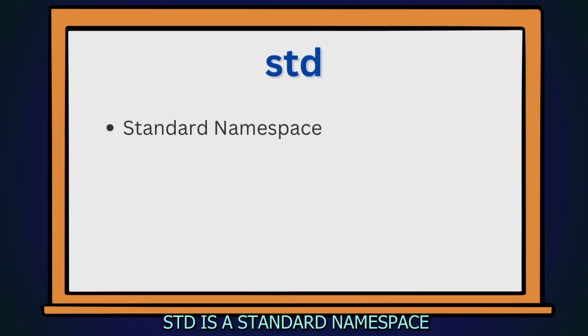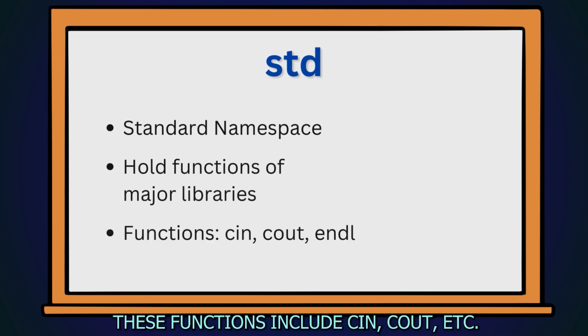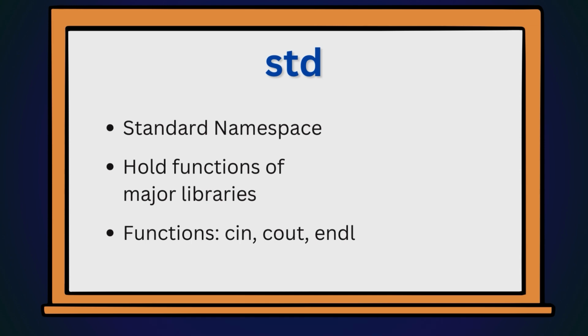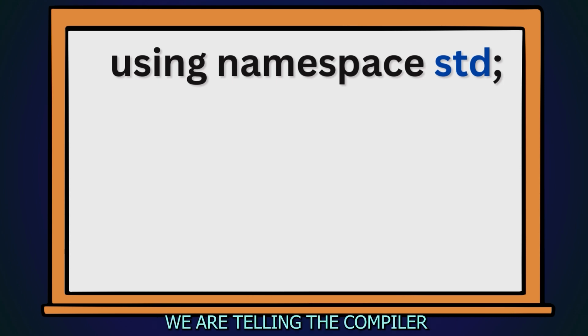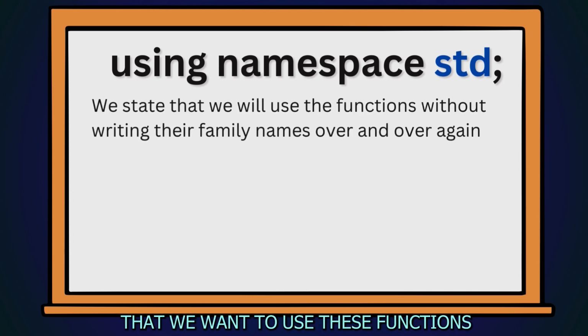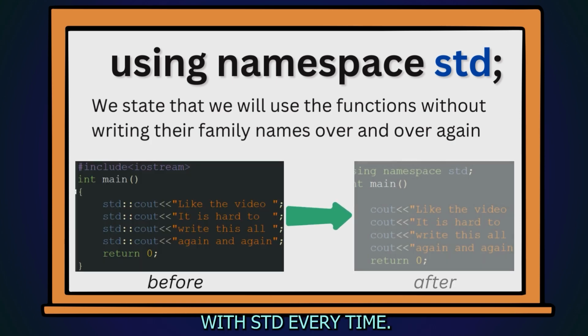std is a standard namespace in which there are basic functions of some major libraries. These functions include cin, cout, etc. By declaring using namespace std, we are telling the compiler that we want to use these functions without prefixing them with std every time.